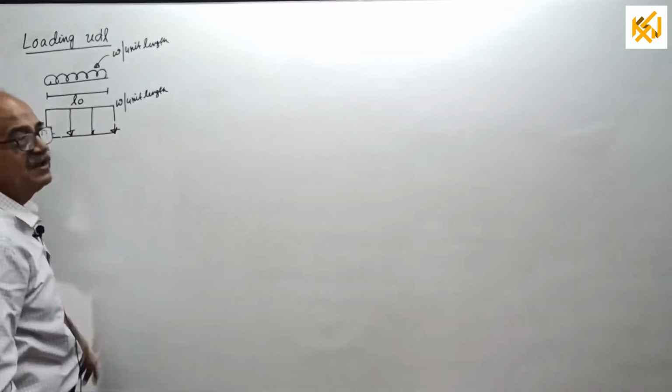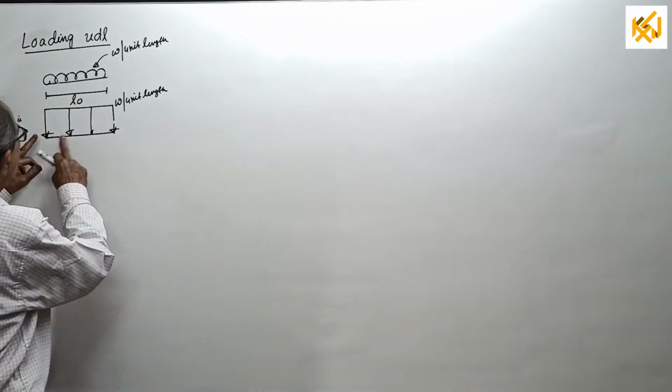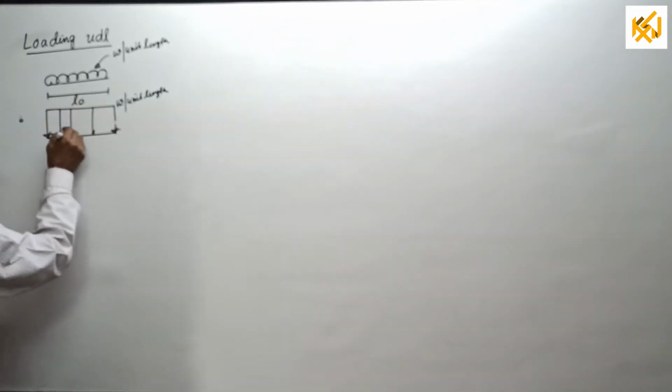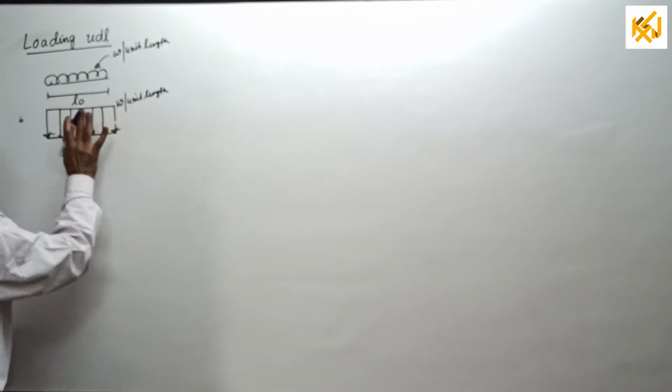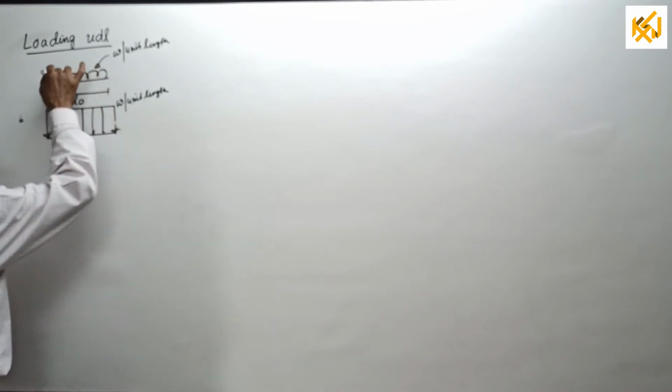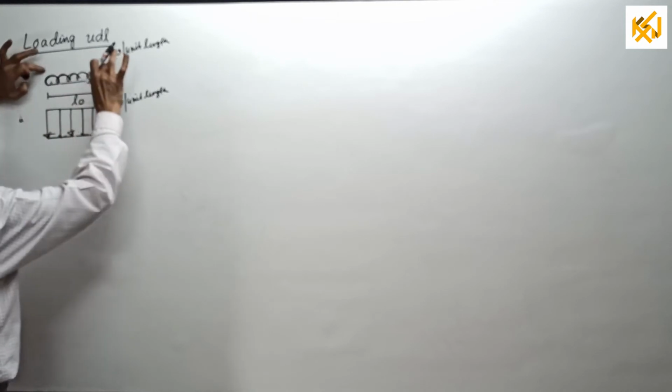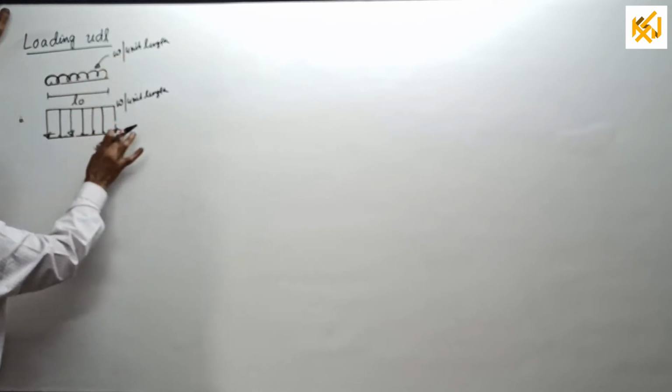Sir, 4 loads are there. No, this is not 4 loads. You can put any number of arrow marks here. This shows that it is a UDL. So, usually people write like this. Now, if it is UDL, it is represented by a rectangle.